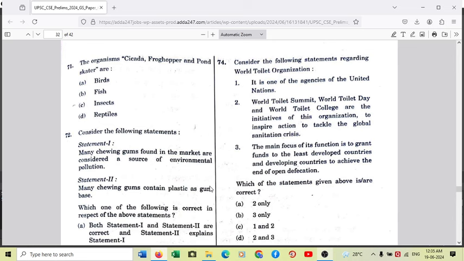So that is not correct. It is not about ending open defecation, but it is all about improving toilet and sanitary conditions in the concerned countries. So very simple. 1 is wrong, number 3 statement is wrong, 2 is the right answer. So the answer to question number 74 is A. Okay, question number 74 is A.